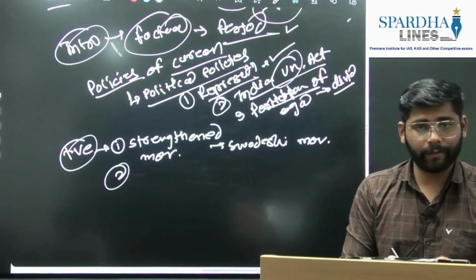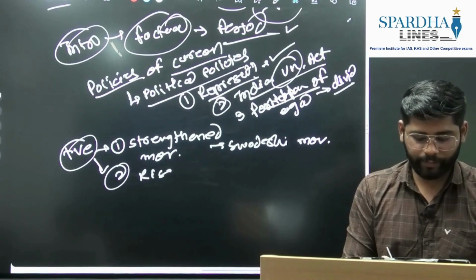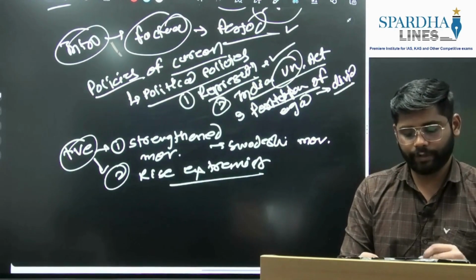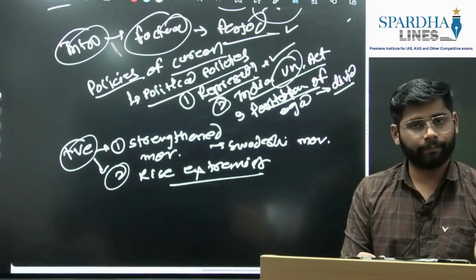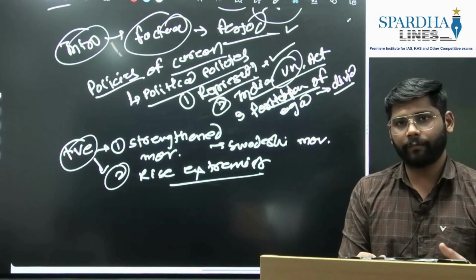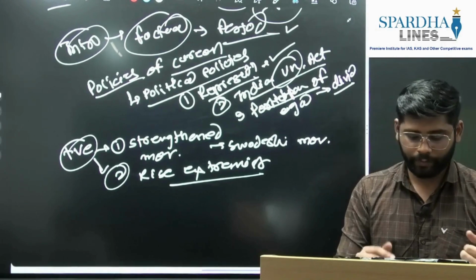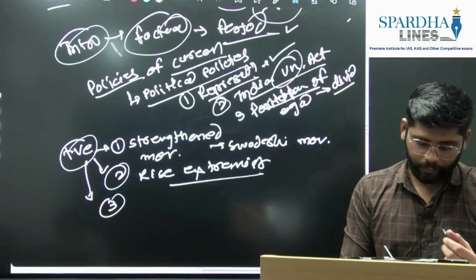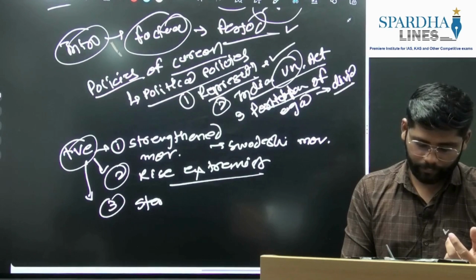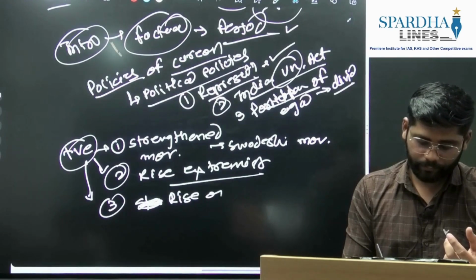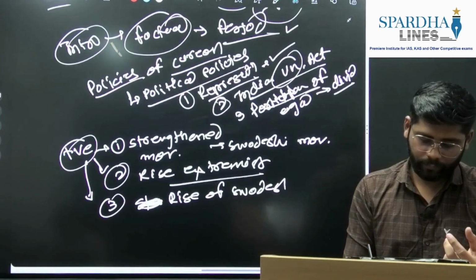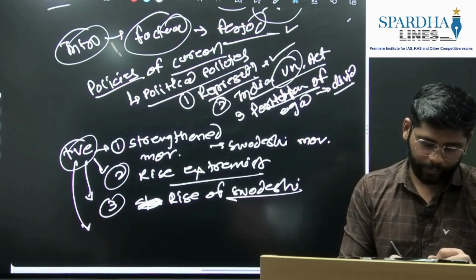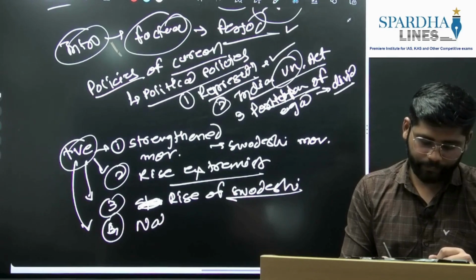Then second, rise of extremists. Again, you can link it to partition of Bengal, where the moderates went onto the back foot and extremists took leadership of the national movement. So this angle you can write. We can keep in mind the economic angle: write about the start or rise of Swadeshi industries, because of his policies. Then again, national education.